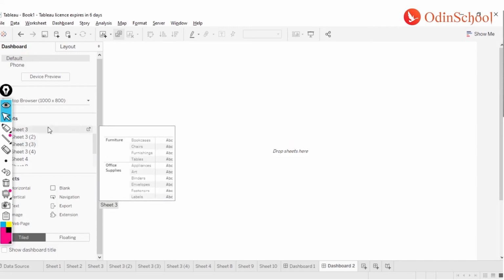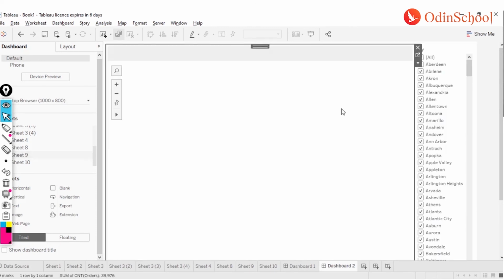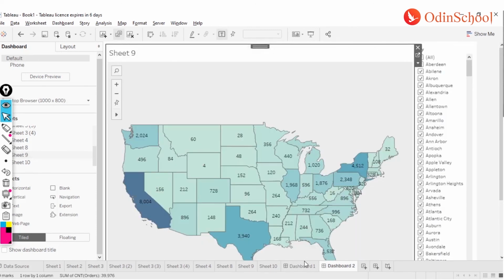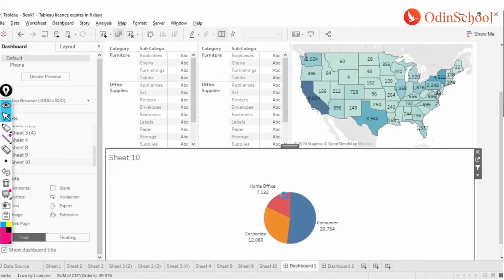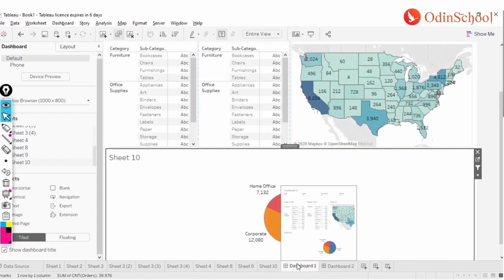Let's say I have the maps over here, and if I click on this home office over here, my whole map will get drilled down to only the home office. We can also use it for navigating between two worksheets or more than two dashboards. We can also use these action filters to update the parameters, use it as a URL, or go to a certain worksheet.